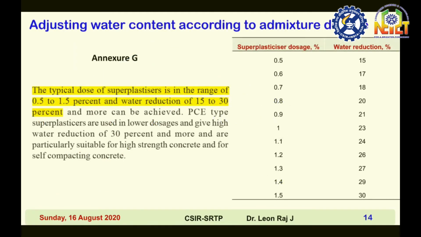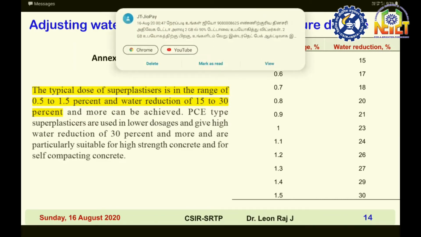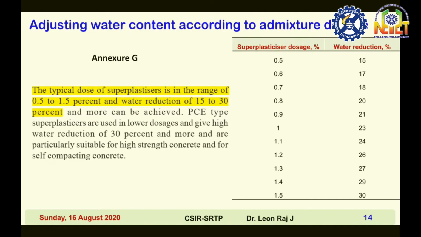Adjusting water content according to admixture dosage. First you have to select the tentative water content. Then you adjust your water content according to slump. Next step, you adjust your water content according to admixture dosage.